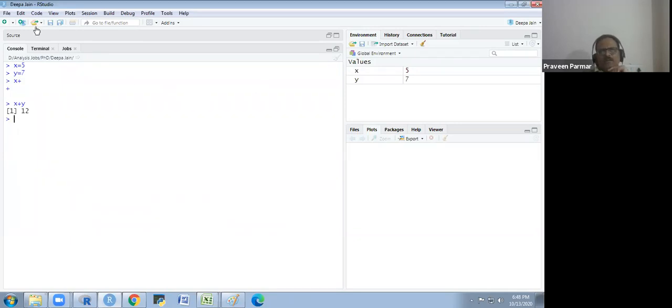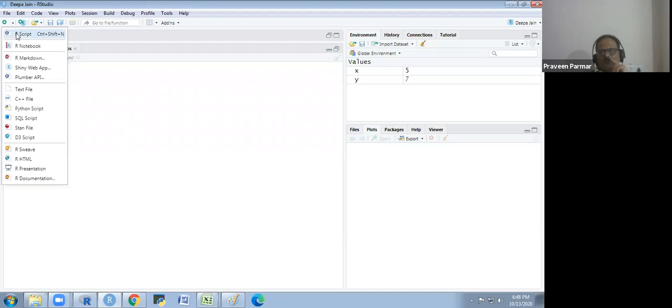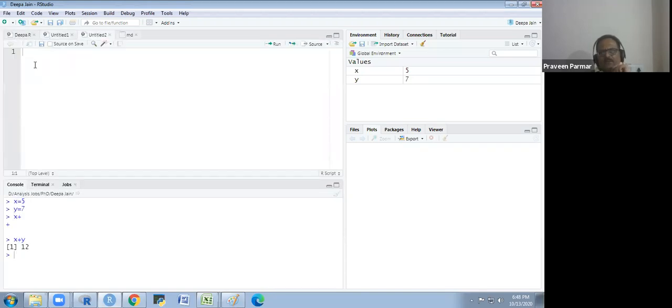For that you will select from here. This is the R script you will see. Control Shift N you could also use. Here if I write x is equal to 5, and I remove it from the global environment, I will explain one by one. So x is equal to 5 and y is equal to 7, and I just put enter. I am just writing the script. It is not going into my global environment.